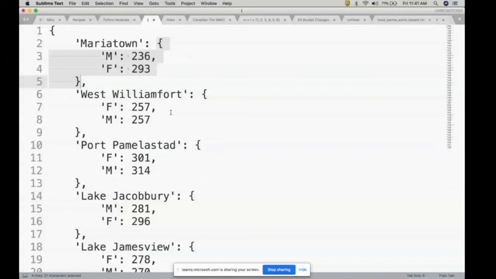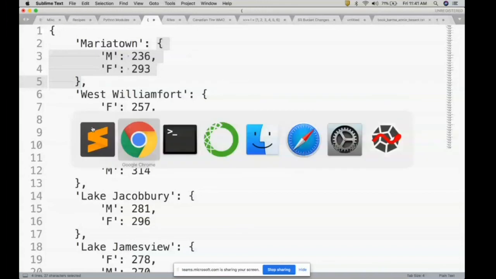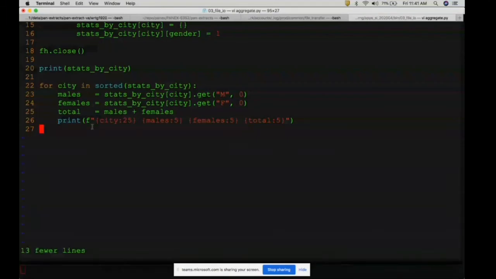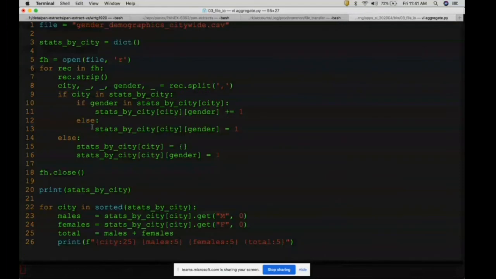We haven't used anything extra. For the aggregation processing, we simply used the existing file and dictionary: how to construct a dictionary, how to deconstruct a dictionary back, and then we created a report that contains the city name, number of male, number of female, and number of population.